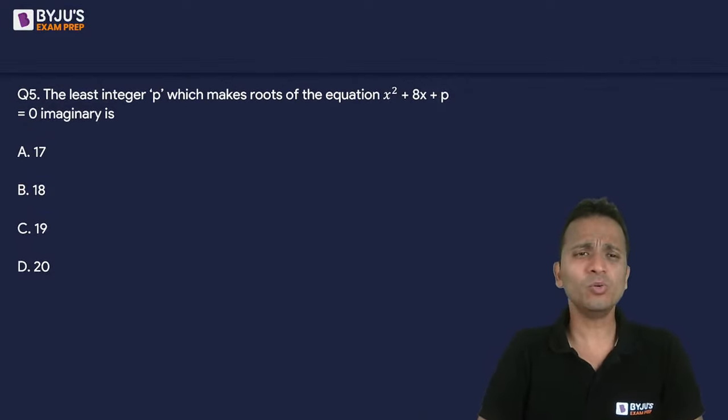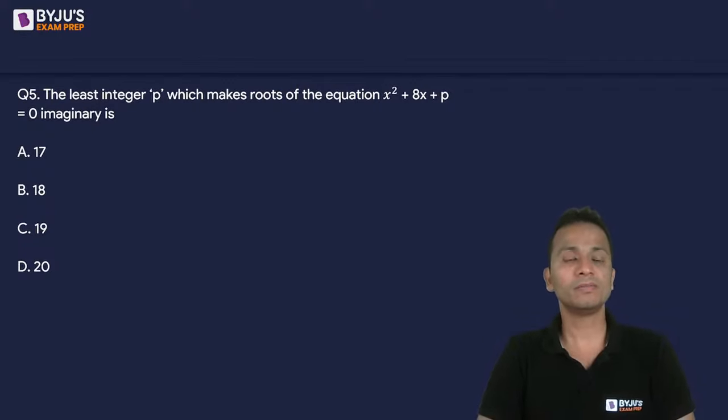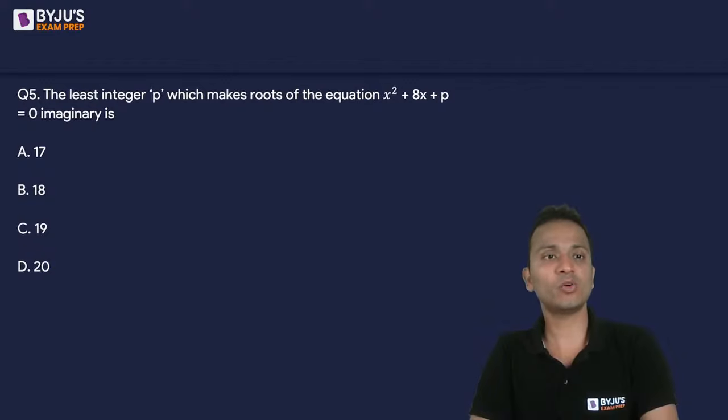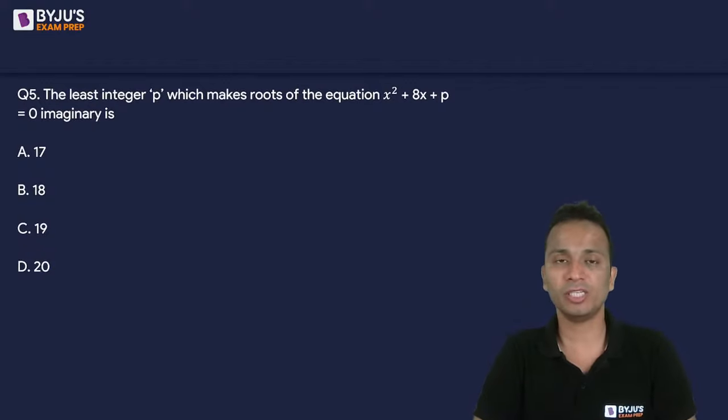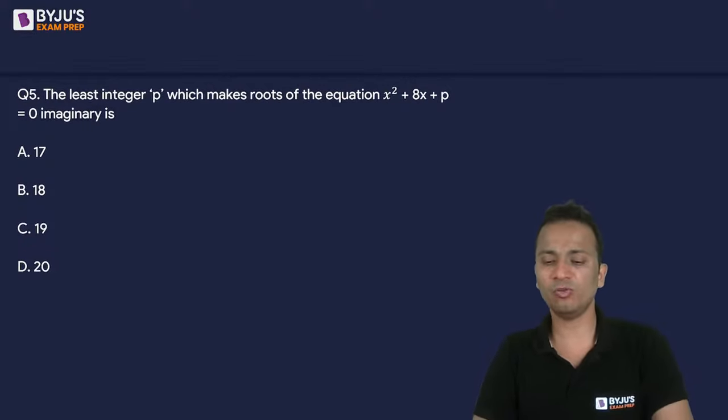The least integral value p, which makes the roots of the equation imaginary. So for the given equation, the roots are imaginary. We'll have to find out the least integral value of p.